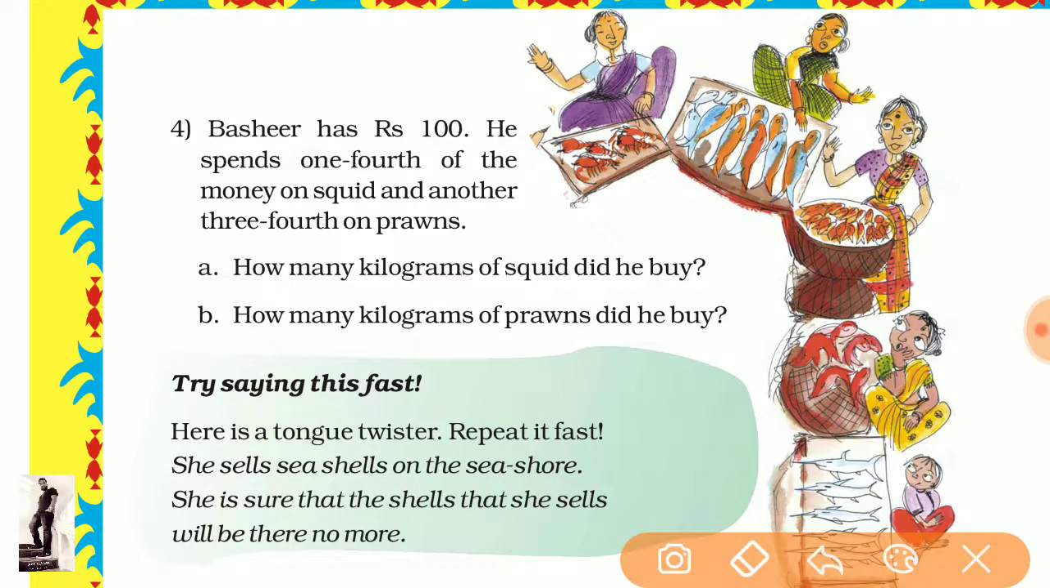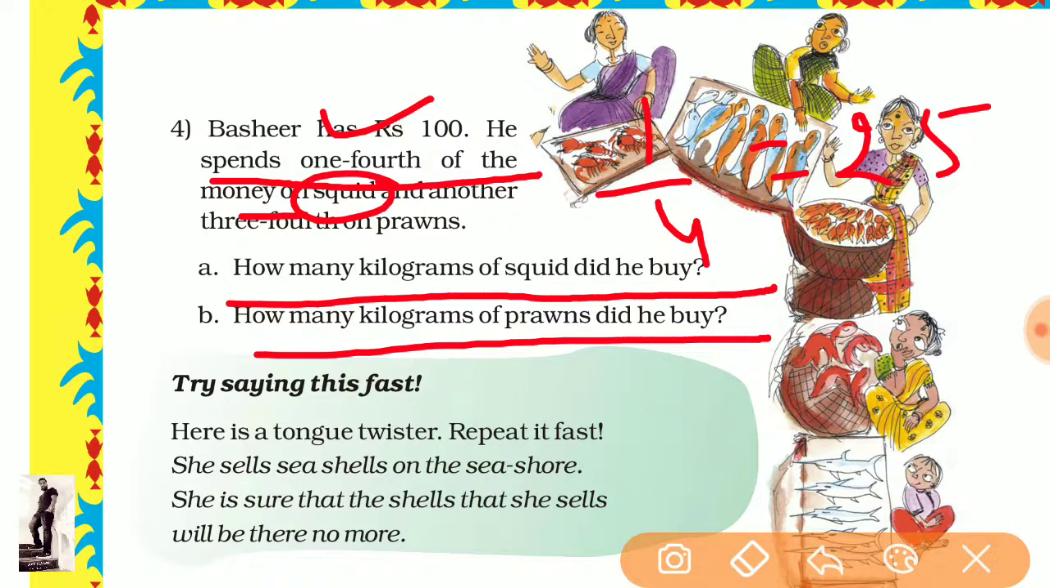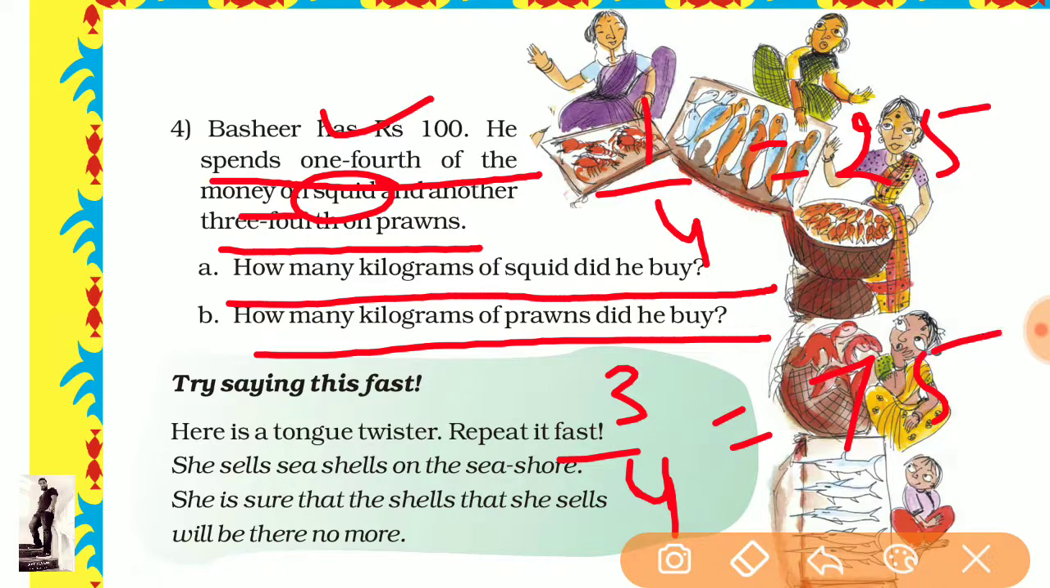Now come to how many kilograms of squid did he buy, and how many kilograms of prawn did he buy. First of all, look here, the total amount is 100. He spent one fourth of the money on squid, so one fourth equals 25 rupees, and 3/4 on prawn. So 3/4 on prawn means 75 rupees spent.